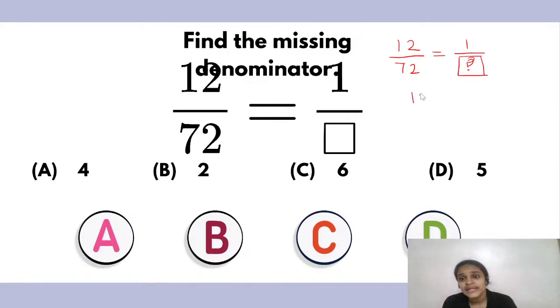So when we get 1 in the numerator, that means this has to be divided by 12 to get 1. So 12 ones are 12. And here, 12 into what gives 72? 6. So what is remaining in the bottom? I get 6. So 6 is the correct answer, children. Yes, 6 is the correct answer. Answer C is the right answer.